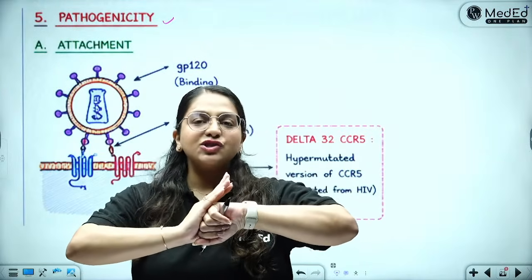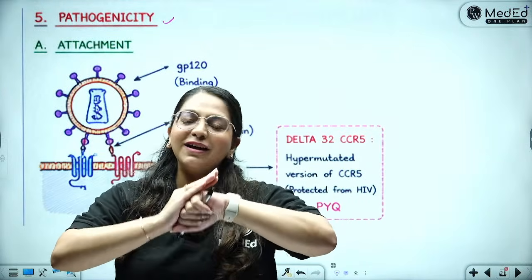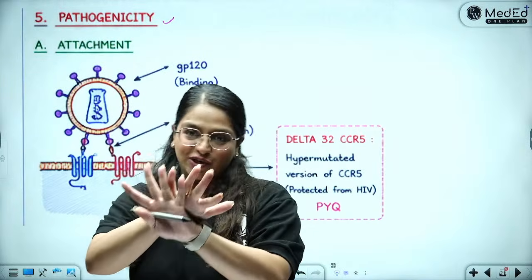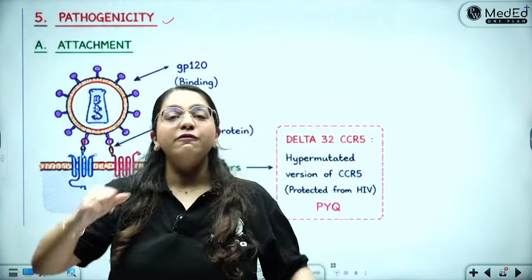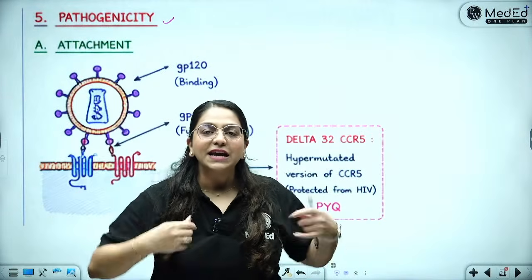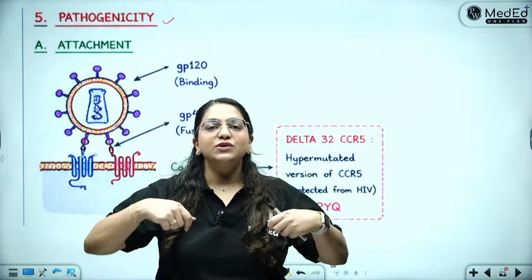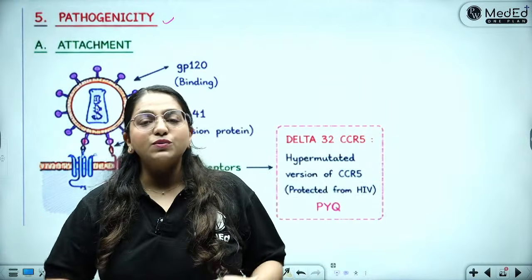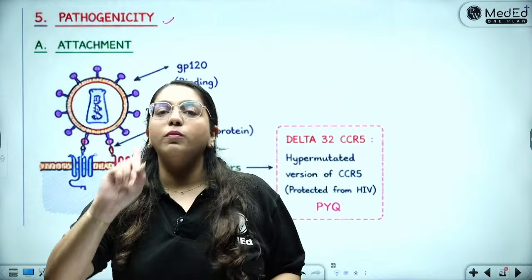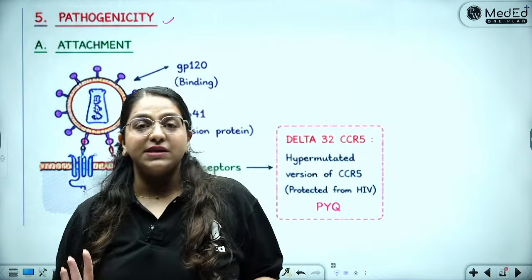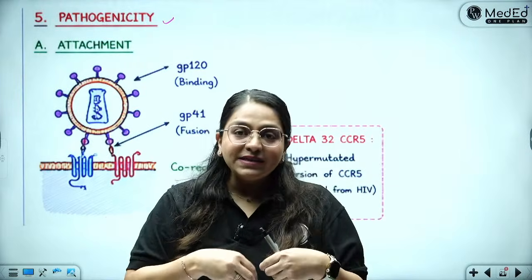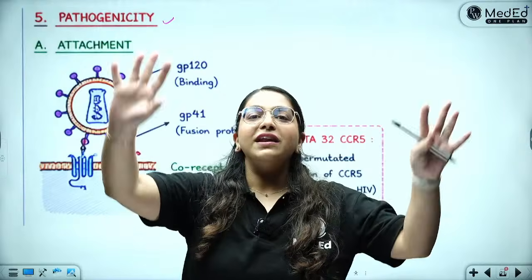Once it is attached, they fall in love. And when you fall in love, you melt in love. So when you melt in love, you fuse with each other. Okay. So now the virus will fuse with the cell membrane. Once it is inside the human cell, it will take off its coat, that is called uncoating. That is, the virus will remove the nucleocapsid and the virus's genome, DNA or RNA, will come outside. Now this DNA and RNA will integrate with the human cell DNA and RNA and they will live happily forever and after.